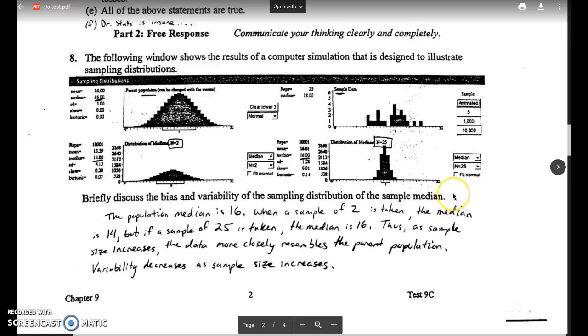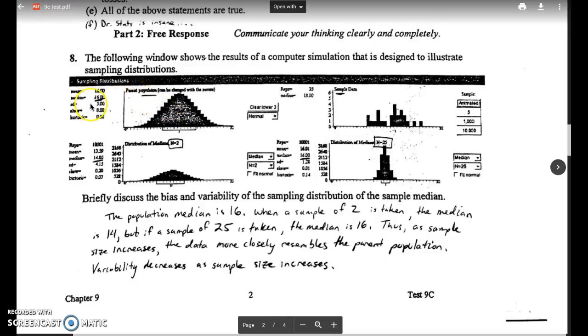When I looked at this question at first, and probably when you look at it, you are like, what on earth is going on here? What do all these graphs mean? And you have no idea how to interpret them or discuss the bias or variability or find any bias or variability just in these pictures. So you have to look at them pretty closely and make sure you read.